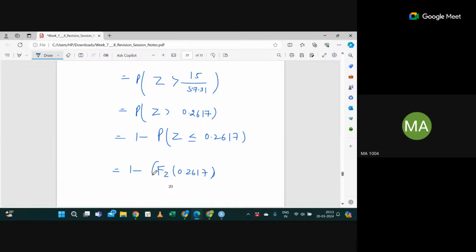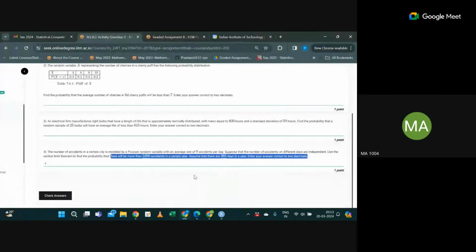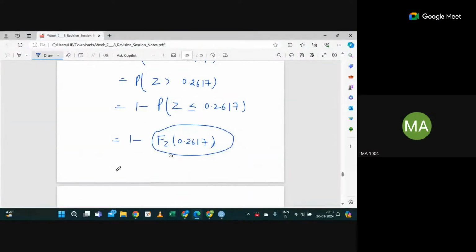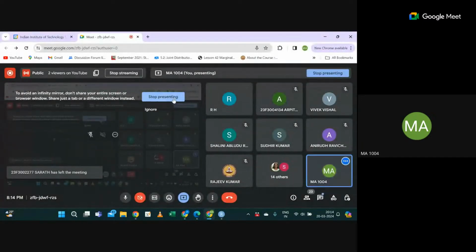This value will be given in your question paper. So you can see F of 0.2617 is given as 0.603. So you can simply do 1 minus 0.603, which is 0.397. Is this clear? So you have to identify and calculate the expectation of your Y and the variance and standard deviation of Y. For simplicity, you can calculate the variance, then take the square root, then convert to standard normal, then you will get the answer.